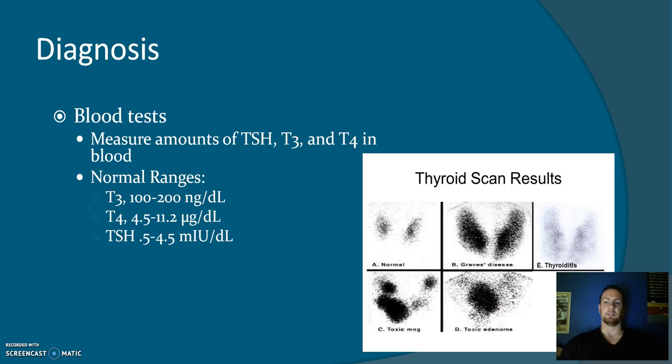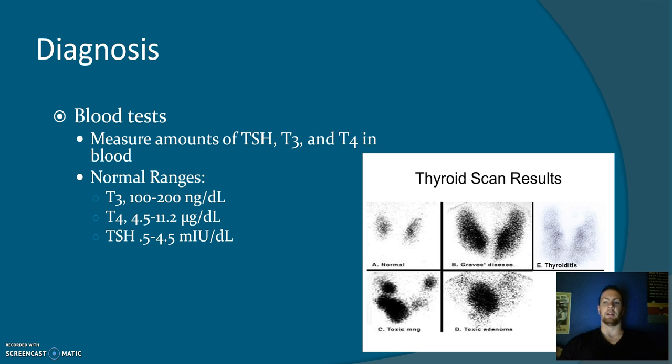Diagnosis of thyroid disorders is done through blood tests and imaging. Blood tests measure the amount of TSH, T3, and T4 found in the blood. Normal levels of T3 are 100 to 200 nanograms per deciliter. Normal levels of T4 are 4.5 to 11.2 micrograms per deciliter. And TSH levels are normal at 0.5 to 4.5 milli-international units per liter.